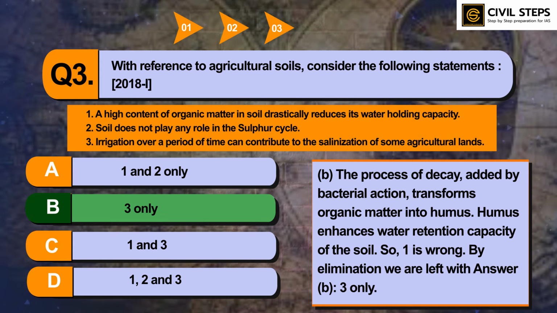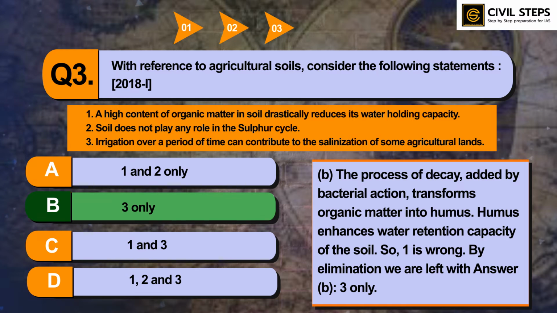The process of decay aided by bacterial action transforms organic matter into humus, and humus enhances the water retention capacity of the soil. So statement 1 is wrong. By elimination, we are left with answer B, 3 only.